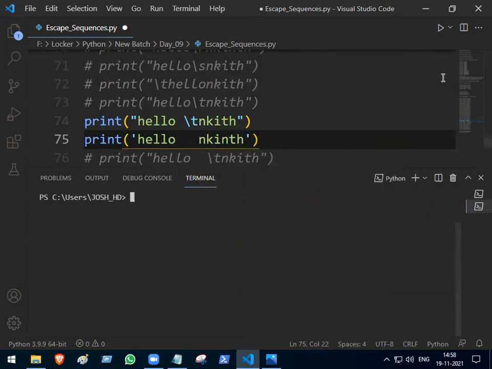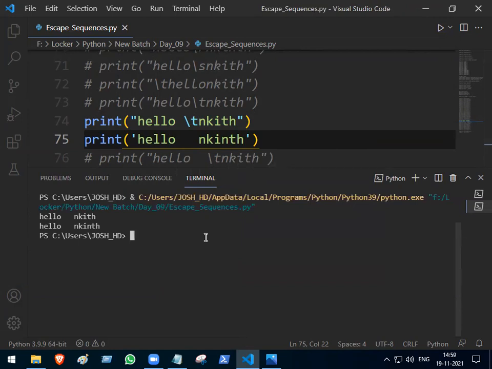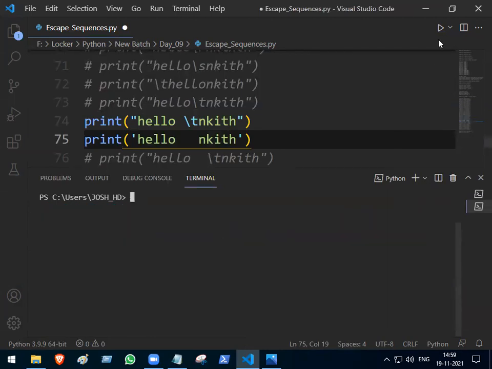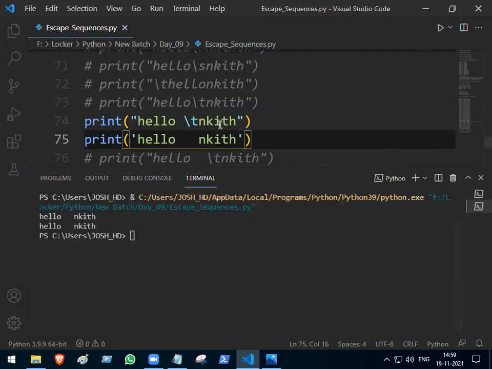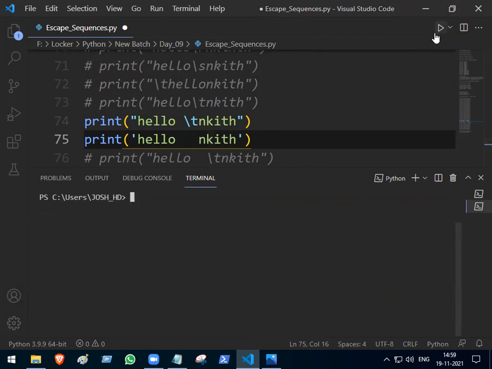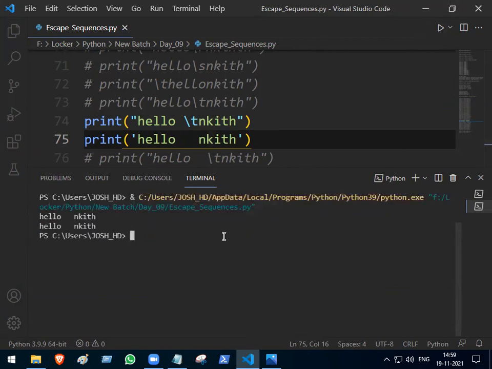So clear screen, run the code. I think something extra was written. So clear screen once, run the code once again. 1 space, 2 space, 3 space. Clear screen there, run it. How many spaces again? 3 spaces. Before backslash t, if I have a space also, it will not be counted. Proof there.